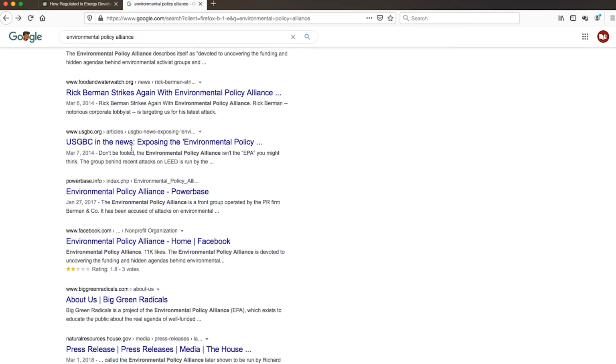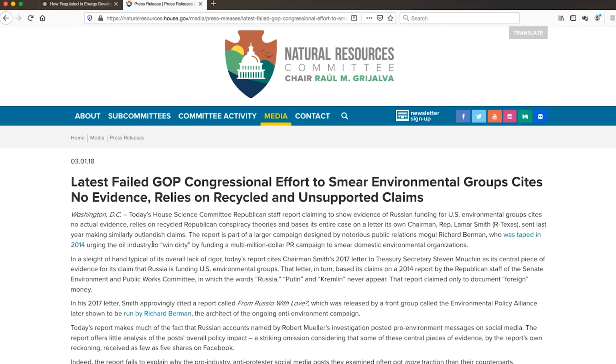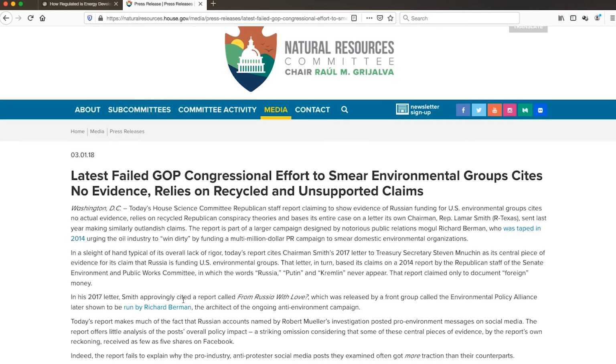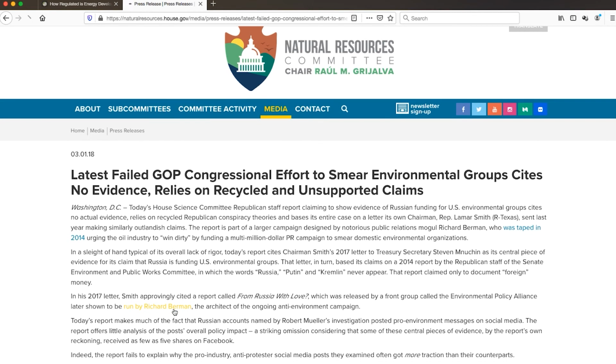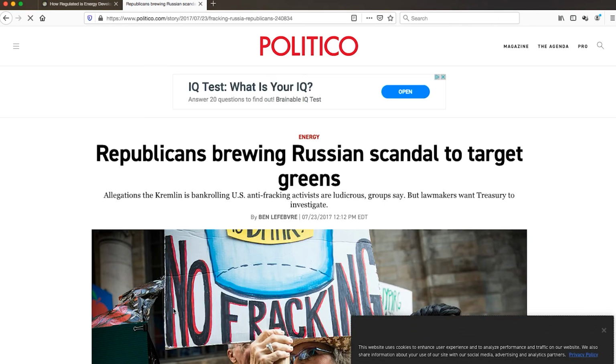Similarly, I could have gone to that press release from the U.S. House of Representatives. I would have seen that it was indeed partisan, but it also includes a link to a Politico report, which confirms that Berman's firm manages the Environmental Policy Alliance.